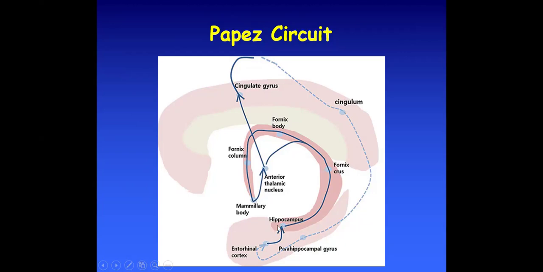And this circuit from the hippocampus back to the hippocampus is known as the Papez circuit. So remember this sequence, this pathway: from the hippocampus to the anterior thalamic nucleus through the fornix and mammillary body, and then from the thalamic nucleus to the cingulate gyrus, from the cingulate gyrus to the hippocampal gyrus through the cingulum, and then from the hippocampal gyrus back to the hippocampus.